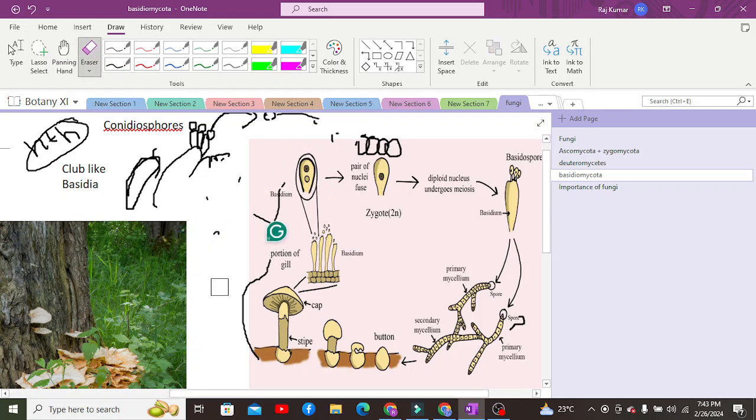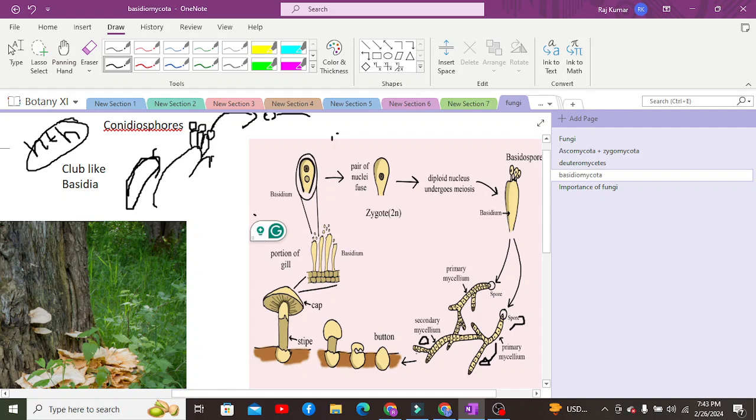Haploid nuclei are present and meiosis occurs, right? Now here we were discussing the primary mycelium. From the primary mycelium there is development of the secondary mycelium. Secondary mycelium is simply the one which has the dikaryotic stage. The dikaryotic stage represents the secondary mycelium. The monokaryotic stage is associated with the primary mycelium.